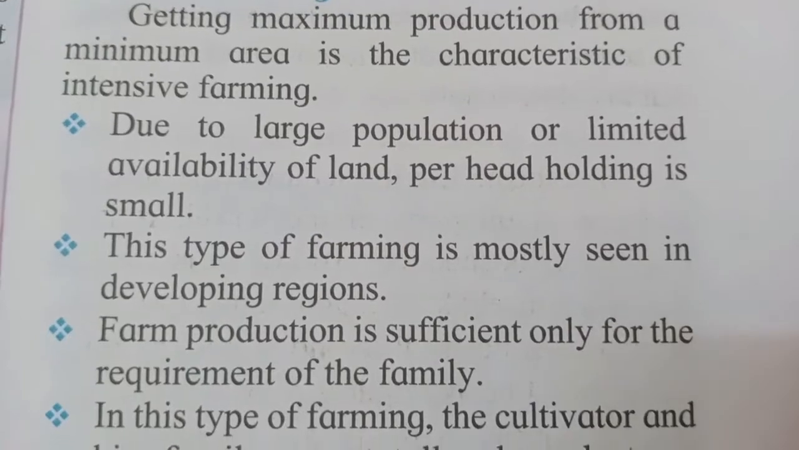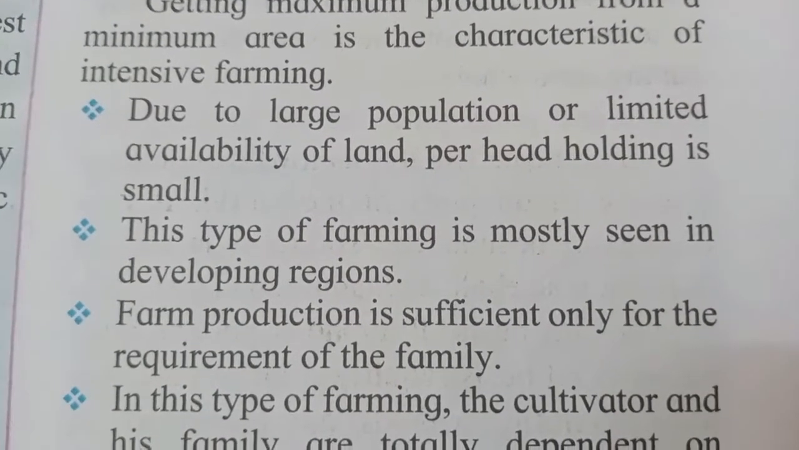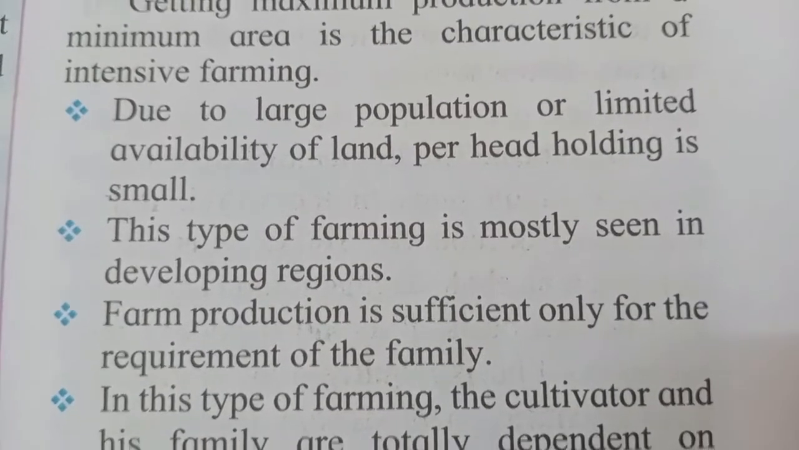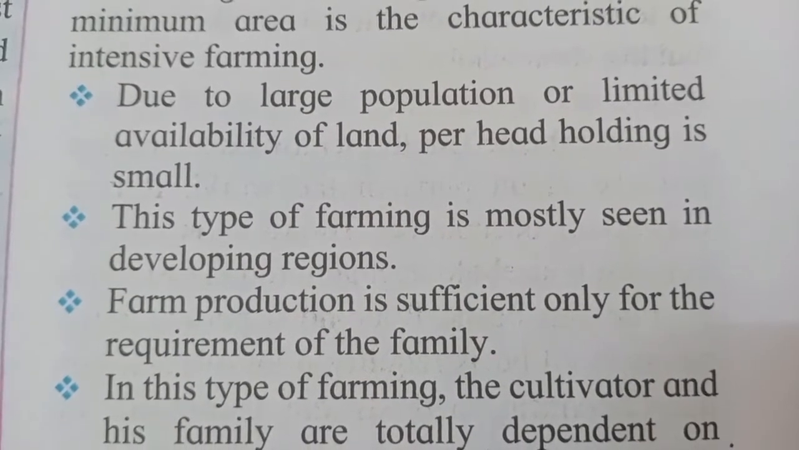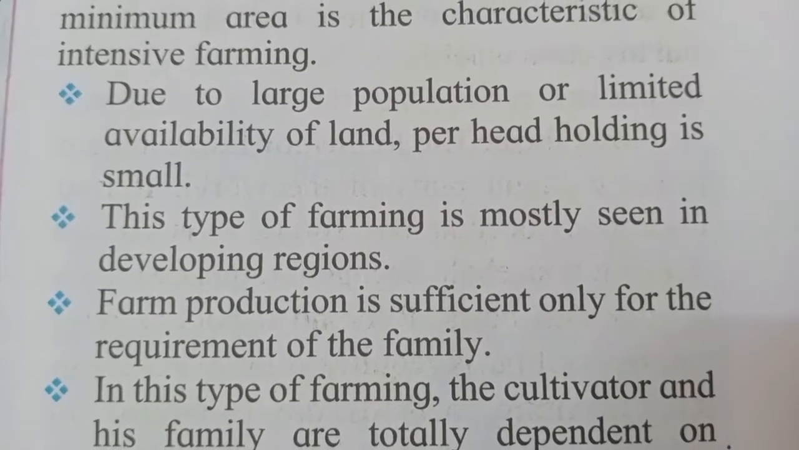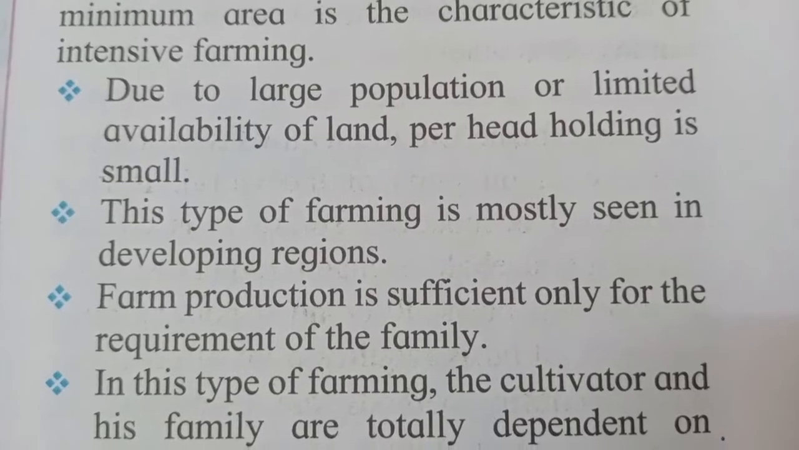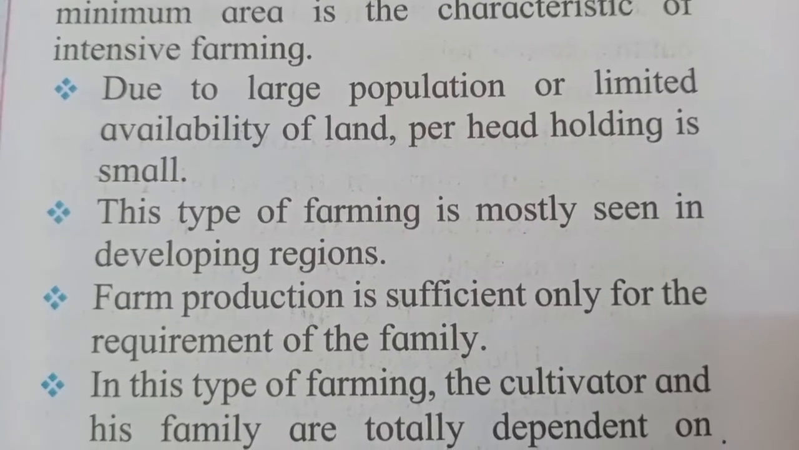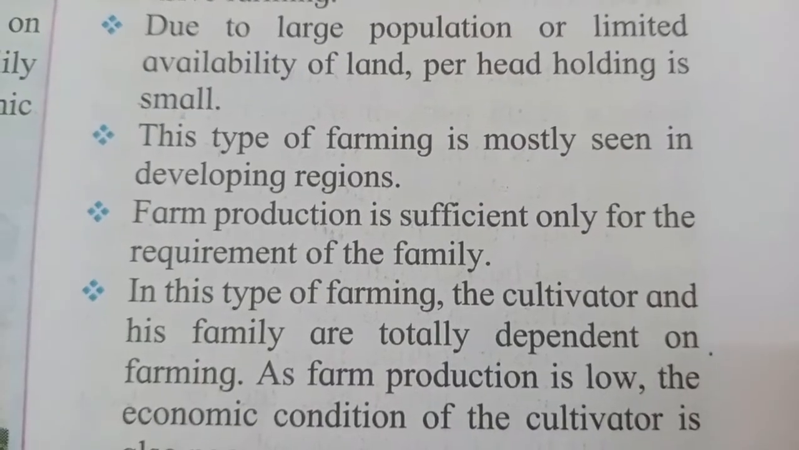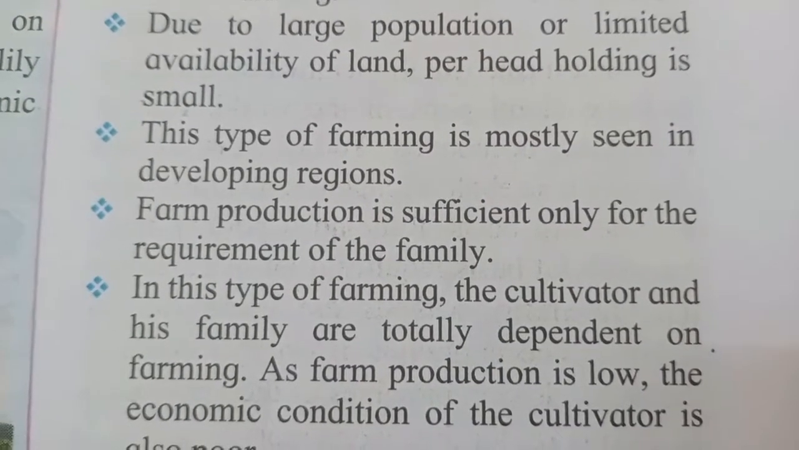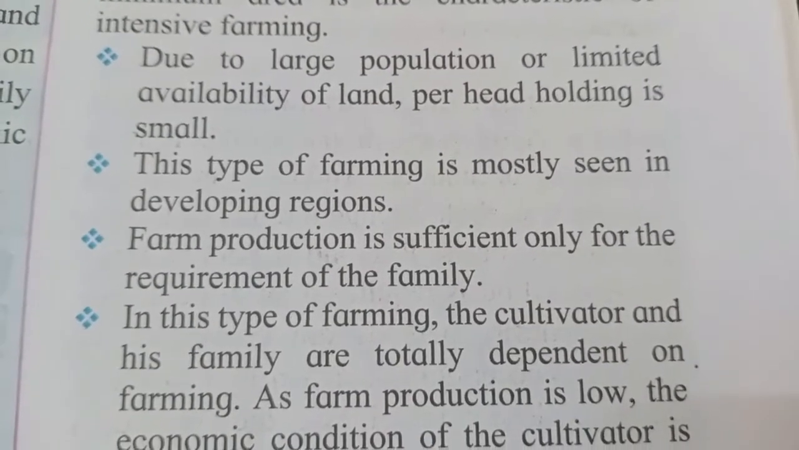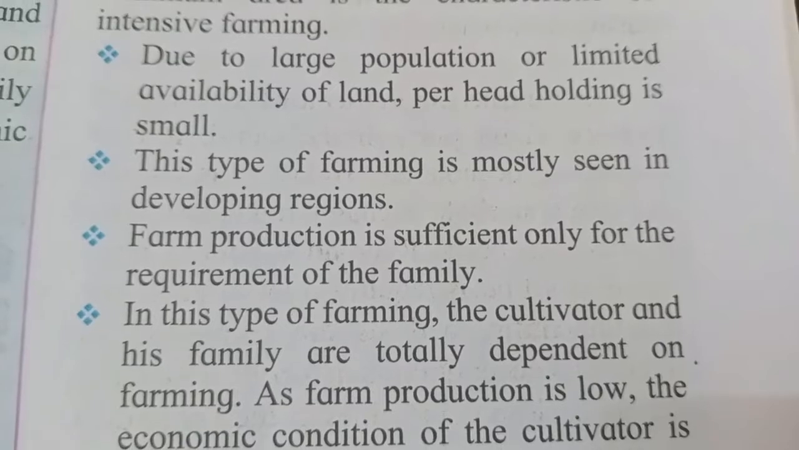Due to the large population or limited availability of land, per head holding is small. As we have a large population and everybody needs food grain, with limited availability of land, per head holding is small. So there is very little land which is used for agricultural activity. This type of farming is mostly seen in developing regions, the regions which are not developed but are developing.